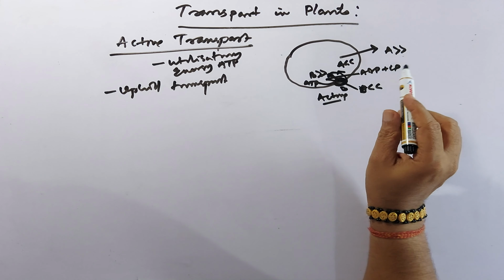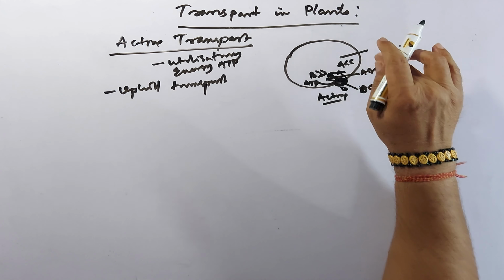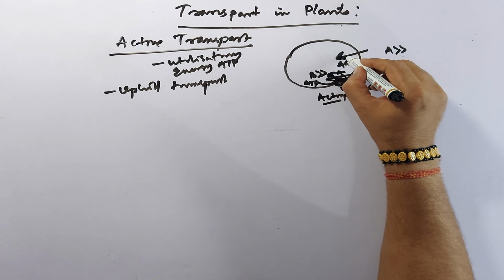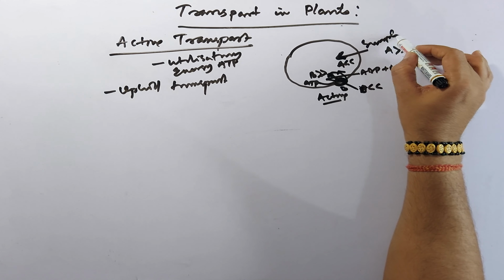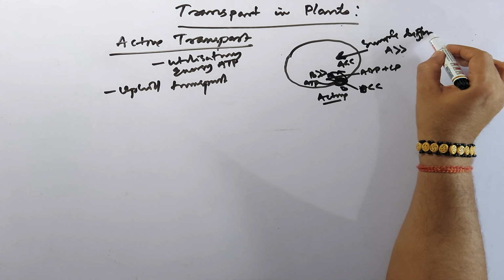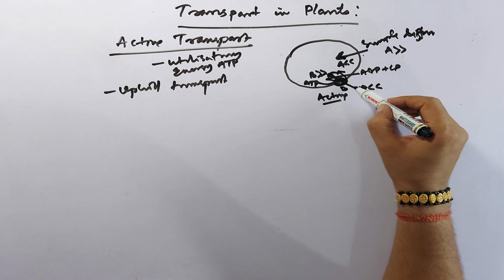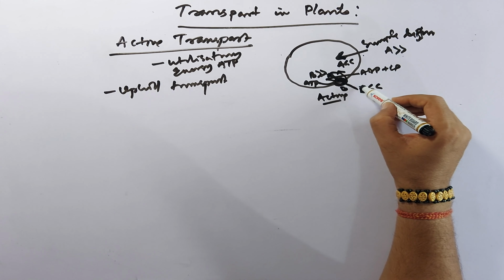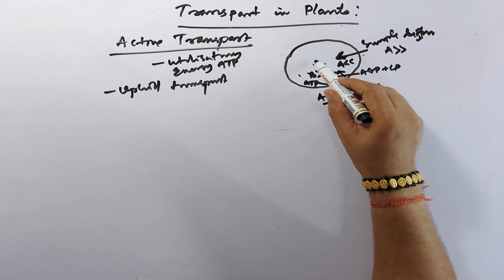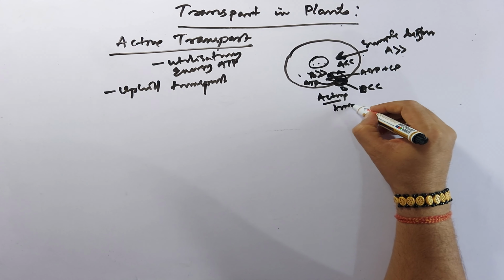But when there is movement simply from high concentration to low concentration, we can call that simple diffusion. Here it is high and here low, yet there is movement of this substance because of the requirement inside the cell. So this is called active transport.